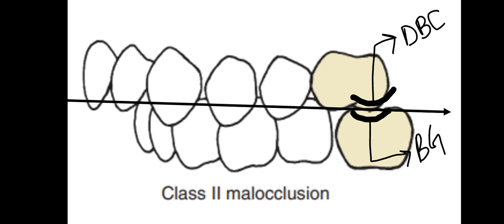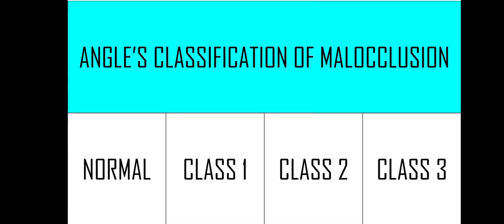The basis of class 2 malocclusion is that the distobuccal cusp of the upper first molar lies in the buccal groove of the lower molar, as opposed to class 1 or normal, where the mesiobuccal cusp was in the buccal groove.